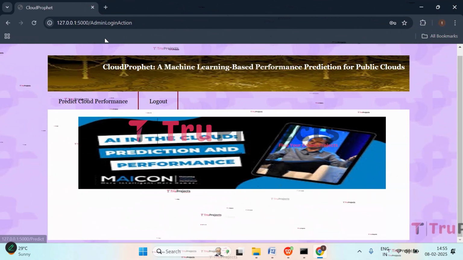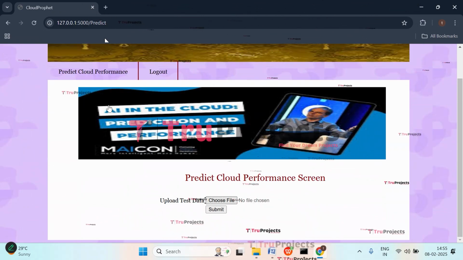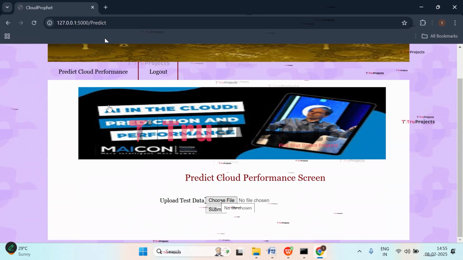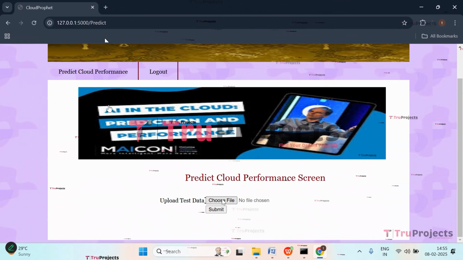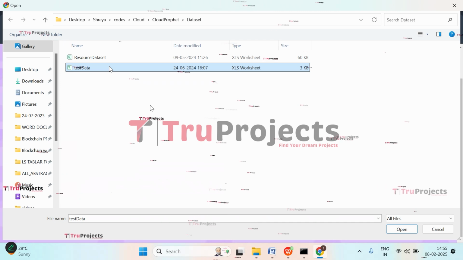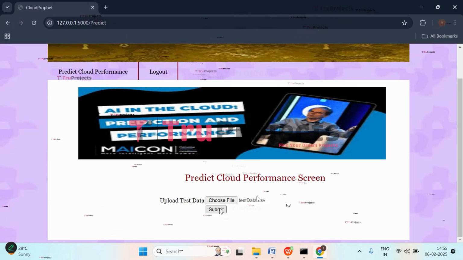So here we can see the predict cloud performance link, right? We are supposed to click on that. And here we can see a choose file button. We need to click on that for uploading the test data file. So click on that. Let's upload this one. Click on open and now submit.